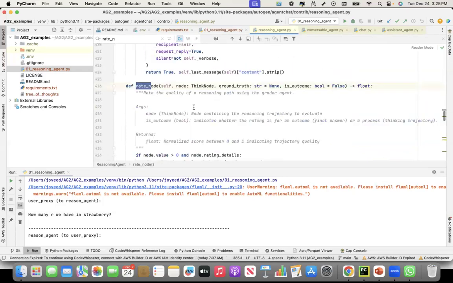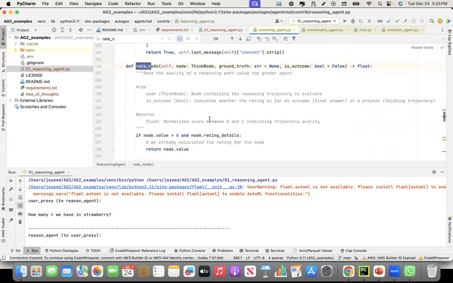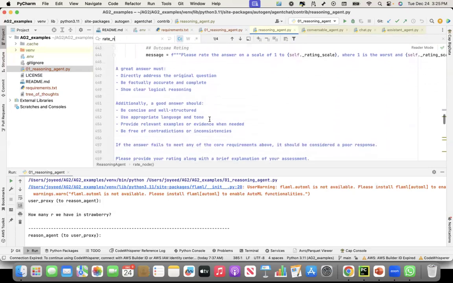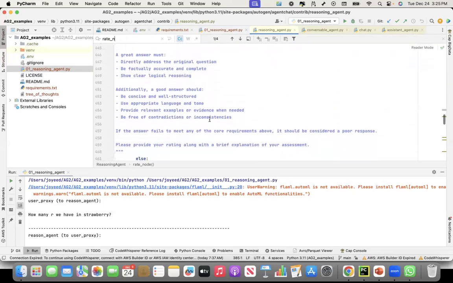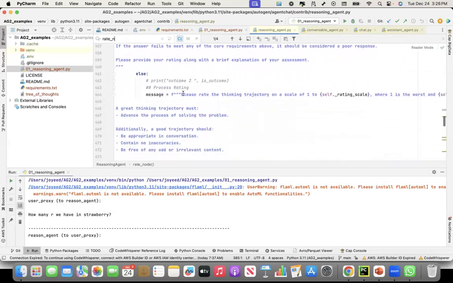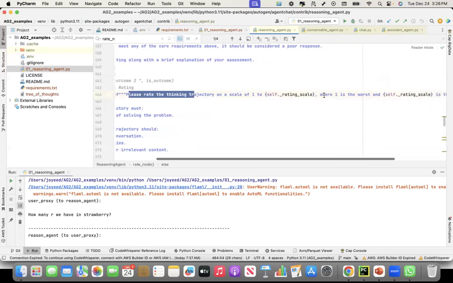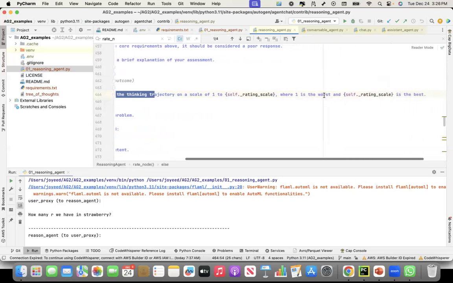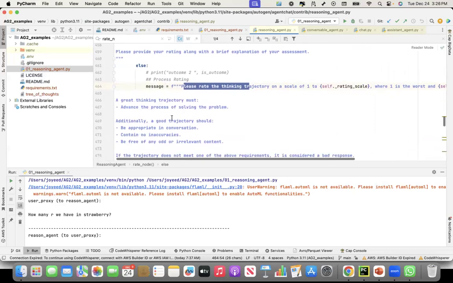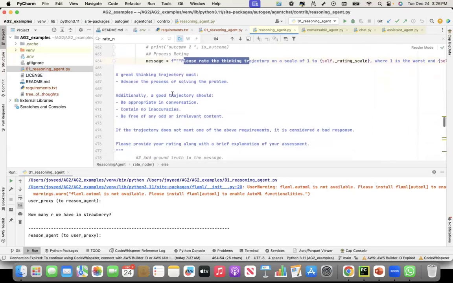rate node. Here you'll see how the grader prompt looks. The grader gets a prompt. This is the prompt the grader gets. Please rate the thinking trajectory on a scale of 1 to 10, where 1 is the worst and 10 is the best. We can give 1 to 10 or 1 to 5. A great thinking trajectory must advance the process of solving the problem.